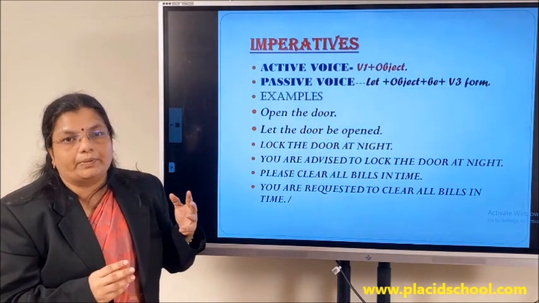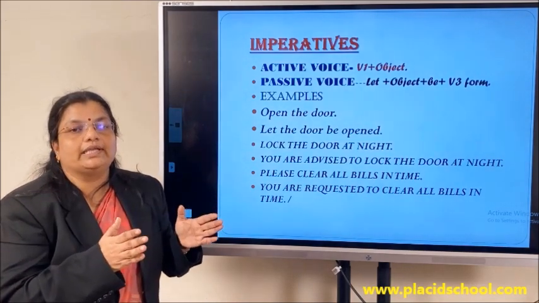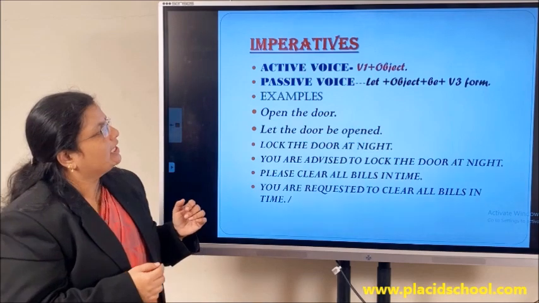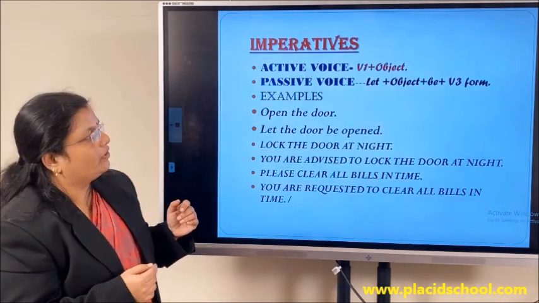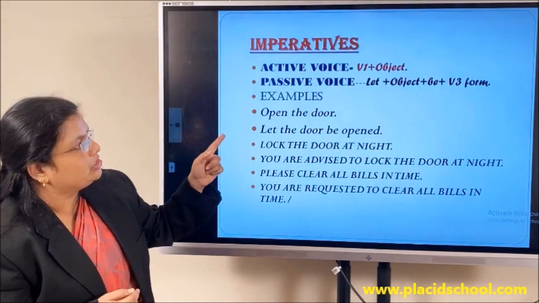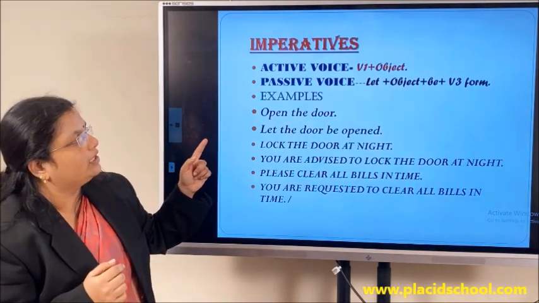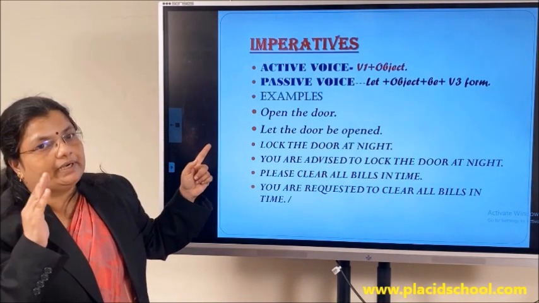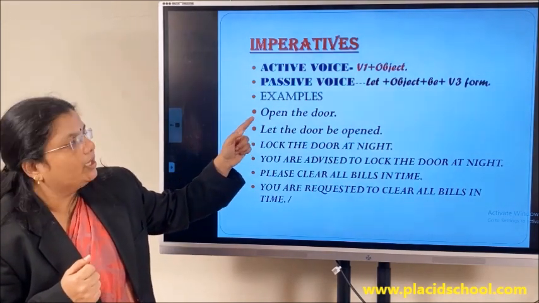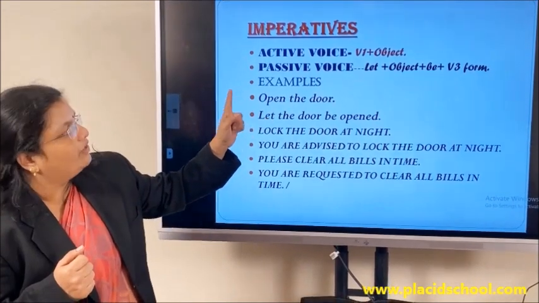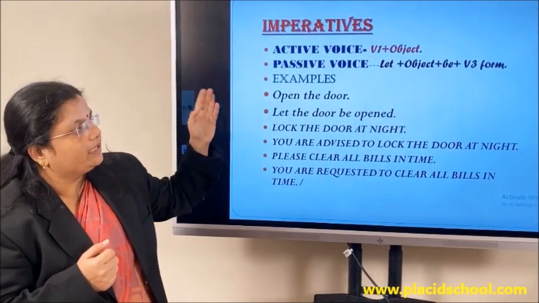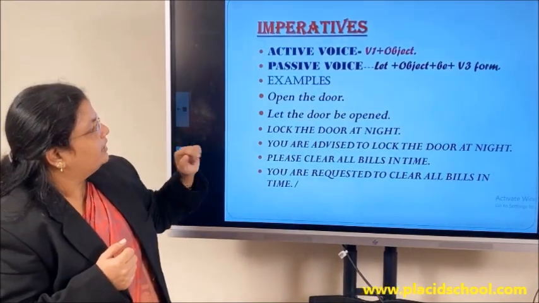For example, open the door. There you have got only the verb plus the object. Now, how can that be changed? When we change that to passive voice, we start the passive voice using the word let. Let. Then the object has to be brought. If I am giving you the example, open the door, the door is the object there. So, let the door be opened. We have to bring in the V3 form of the verb given in active. Let the door be opened.